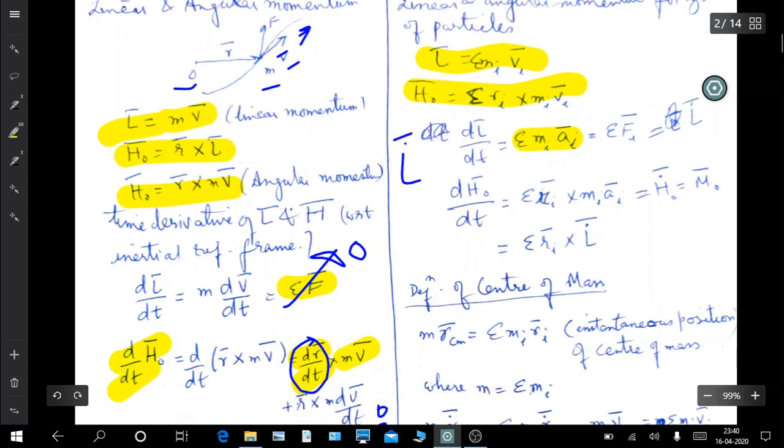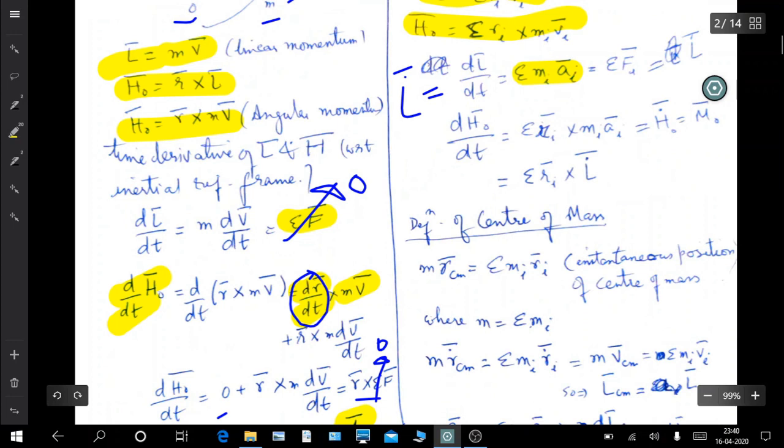Similarly, the rate of change of angular momentum, H dot naught, is equal to sigma Ri cross Mi Ai, which is equal to the moment of the forces about O.